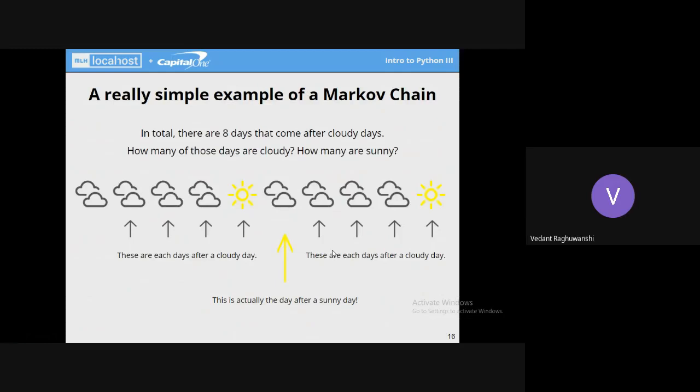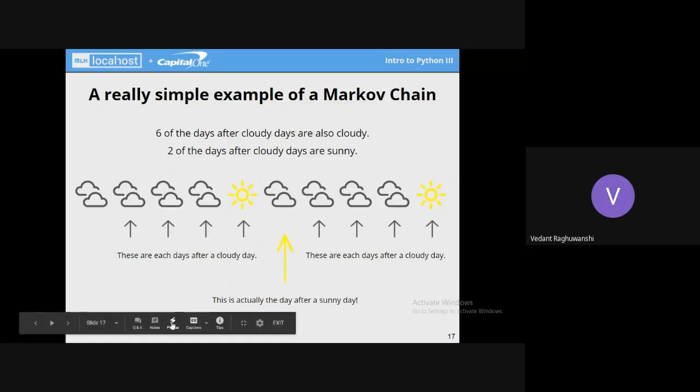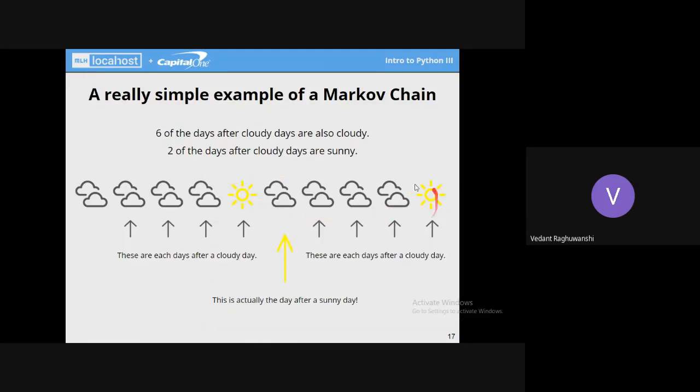It says that if in total there are 8 days that come after cloudy days, how many of those are cloudy and how many of them are sunny? So it is simple probability, as it is written here. 6 of the days after cloudy days are also cloudy, and 2 of the days after cloudy days are sunny. So these 2 days, if I use the pointer, are this sunny day and the sunny day at last.